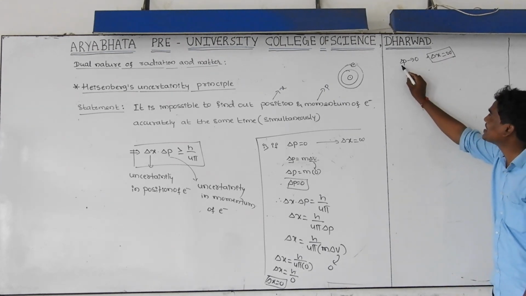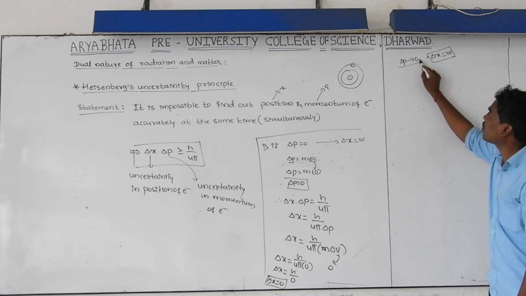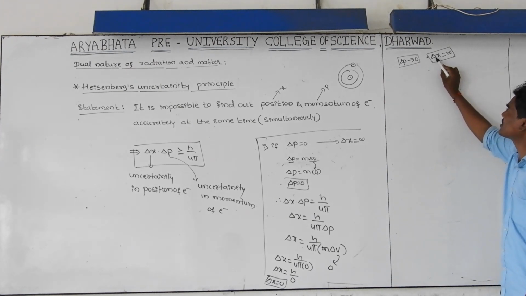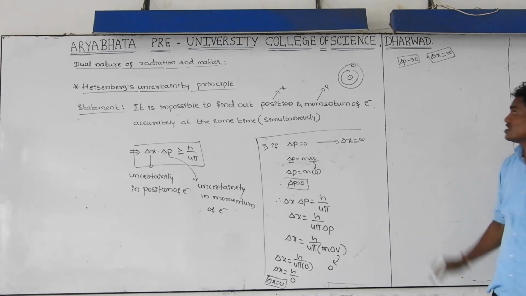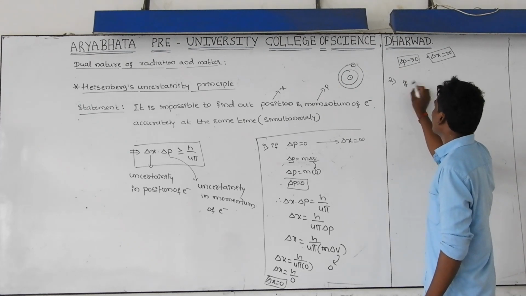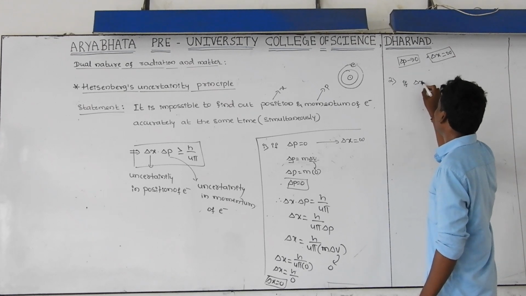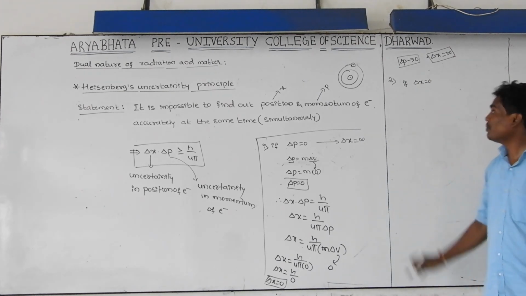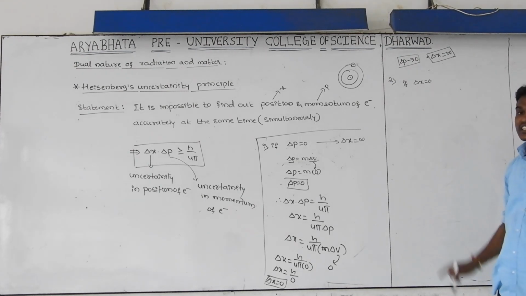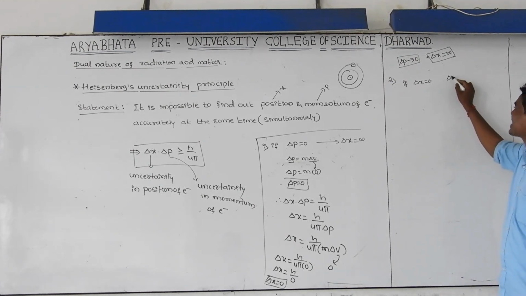If you consider this electron whose momentum is exactly 0, then you are getting maximum uncertainty in position. This is the first condition. Second condition: if you consider delta x equal to 0, that is, if you want to find the exact position of that electron, then you are getting maximum uncertainty in momentum.